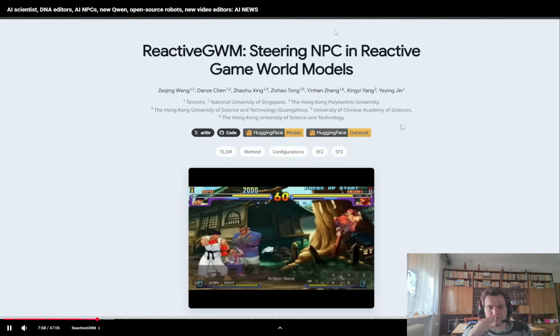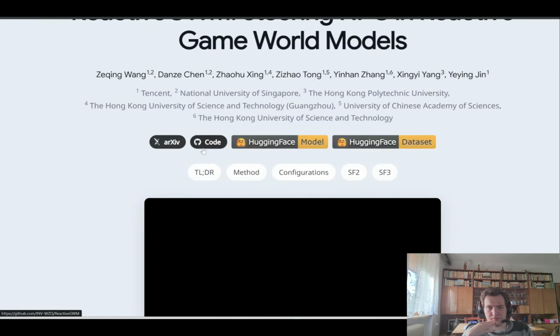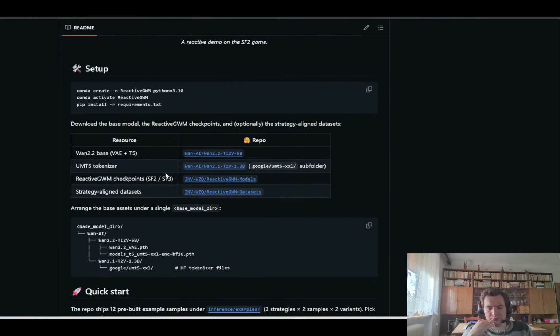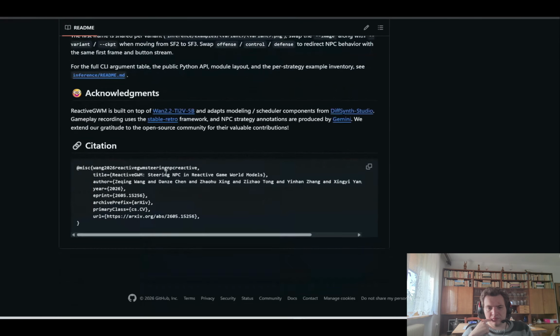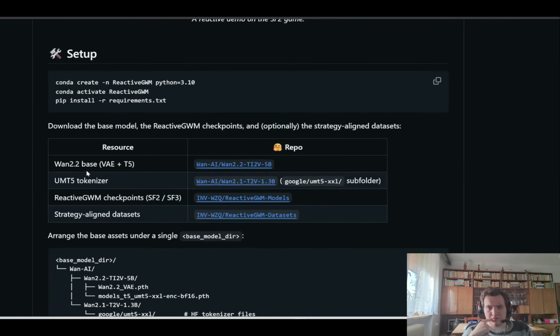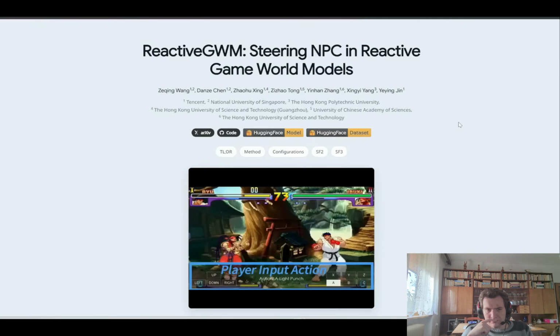The awesome thing is, at the top of the page they have released the GitHub to this, and if you scroll down a bit, it contains all the instructions on how to download and run this locally on your computer. Note that this does use WAN 2.2 as the base video model, but this is pretty lightweight. You should be able to run this on most mid to high-end GPUs. If you're interested in reading further, I'll link to this main page in the description below.